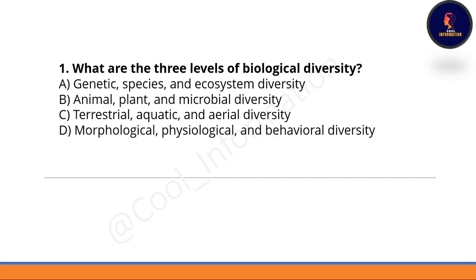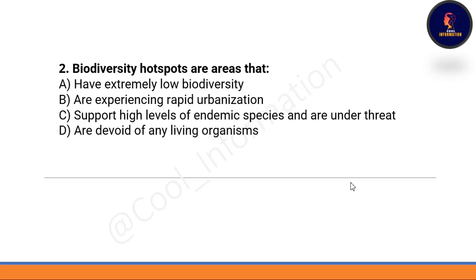Now for this video, question number 1 is, what are the three levels of biological diversity? Genetic, species and ecosystem diversity; animal, plant and microbial diversity; terrestrial, aquatic and aerial diversity; and the last option is morphological, psychological and behavioral diversity. Correct option is option number A. Genetic, species and ecosystem diversity are the three levels of biological diversity.